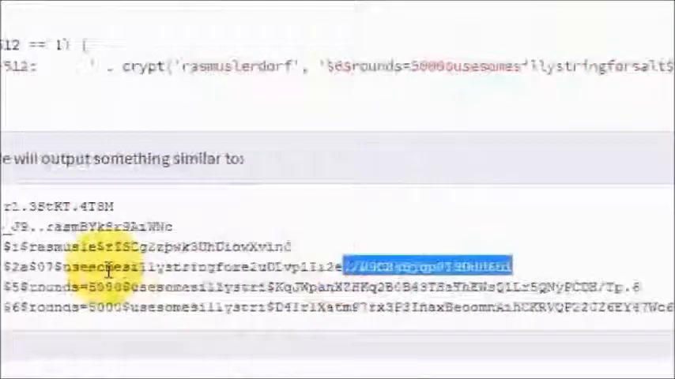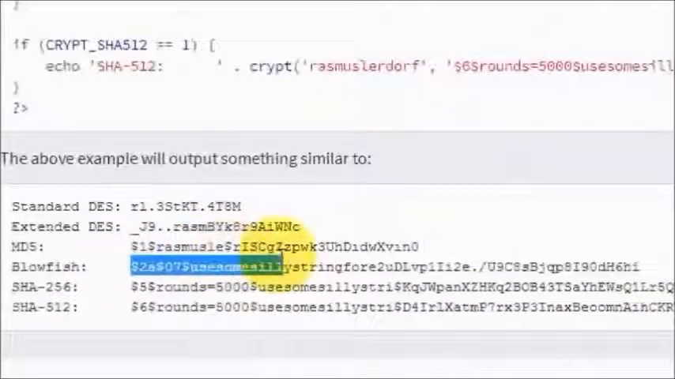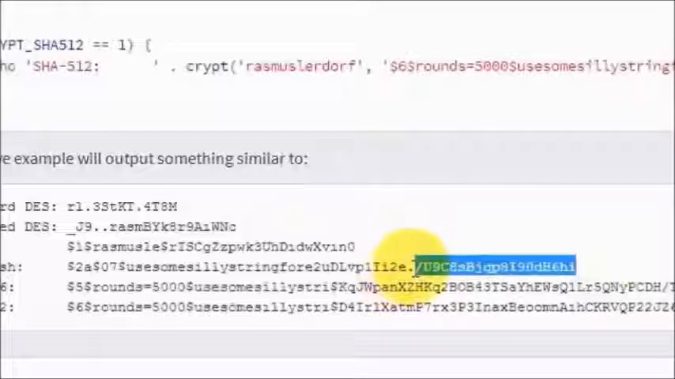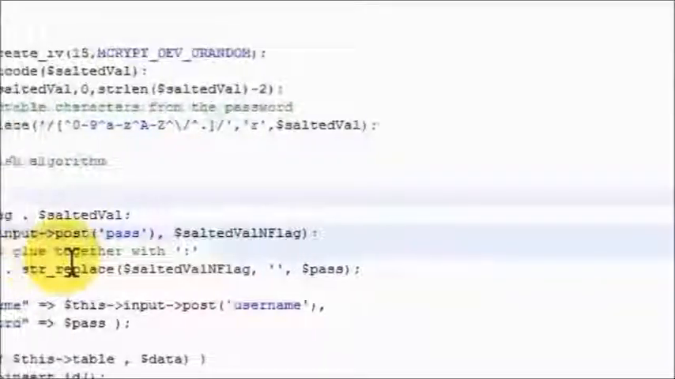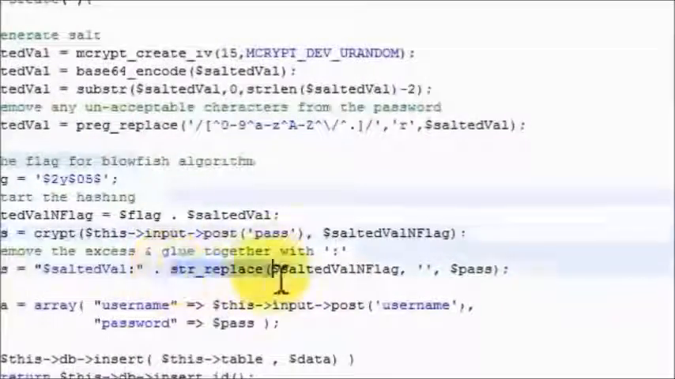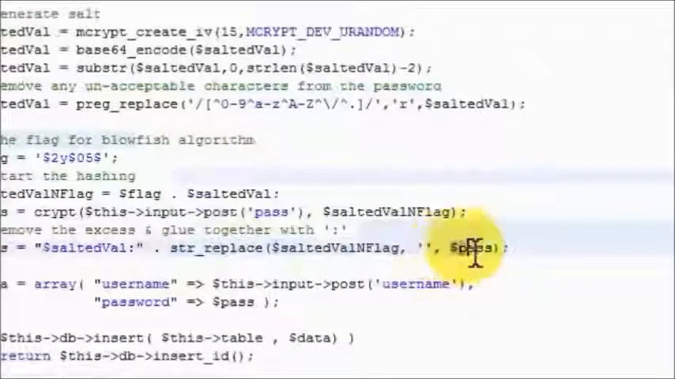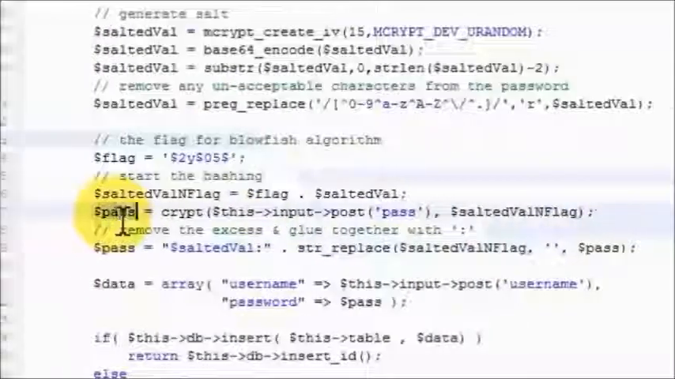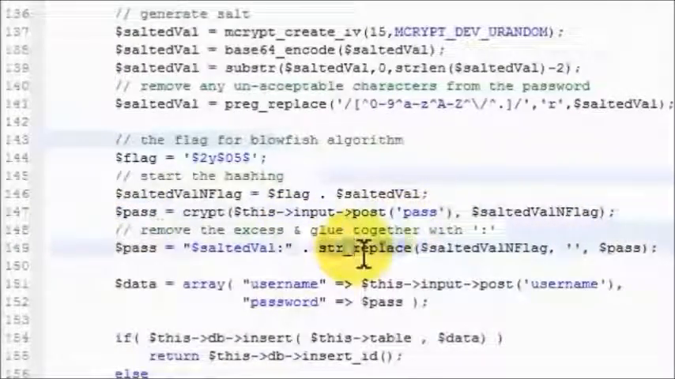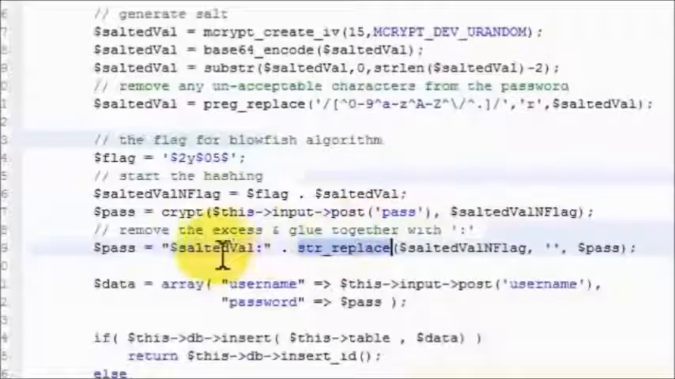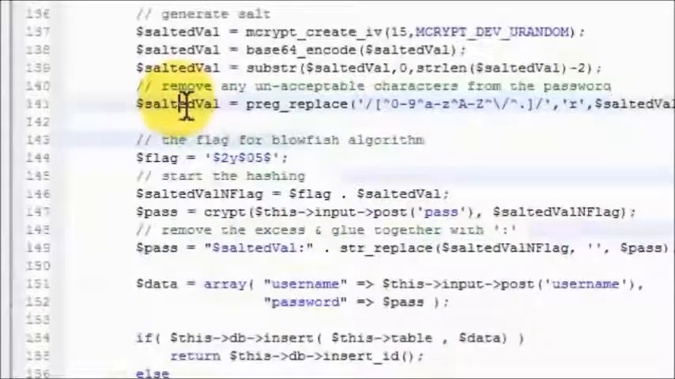So in my case, I don't want to store this whole thing. I just want the password initially. Okay, so what I do here is I do a string replace. I say look for the salt and flag, replace it with a blank value, and here's the password that was generated back here. So string replace just gives me back the password, and I concatenate the salted value back up here that I created and separate it with a colon.